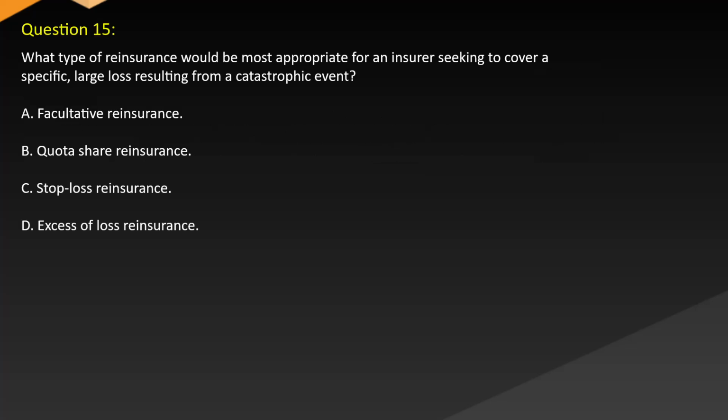Question 15. What type of reinsurance would be most appropriate for an insurer seeking to cover a specific large loss resulting from a catastrophic event? A. Facultative reinsurance. B. Quota share reinsurance. C. Stop loss reinsurance. D. Excessive loss reinsurance.